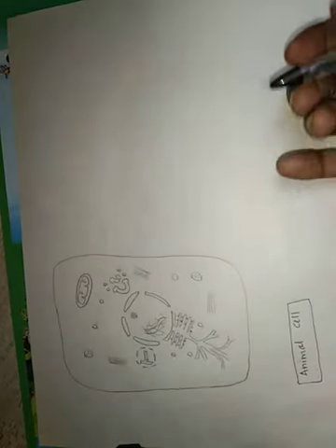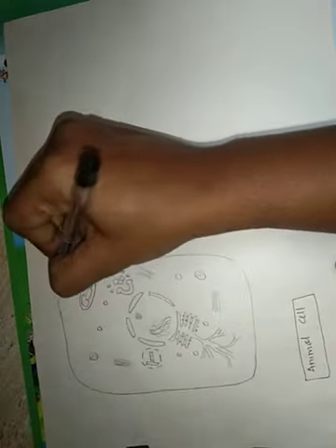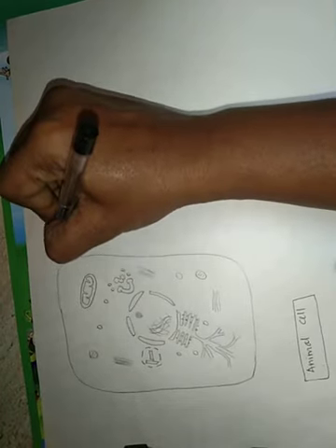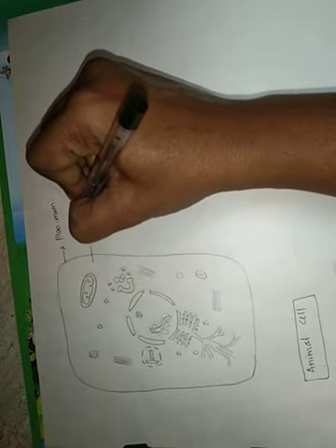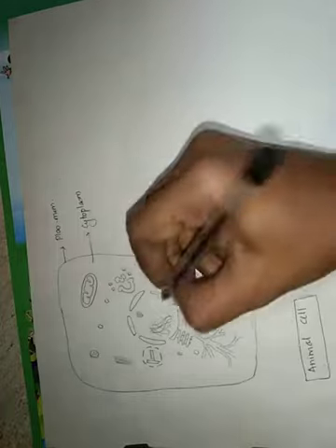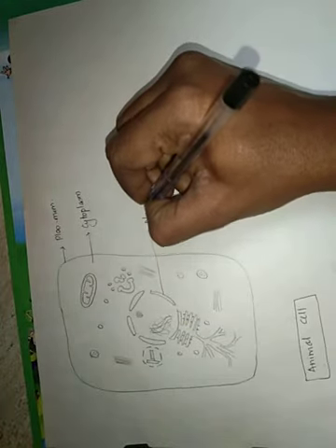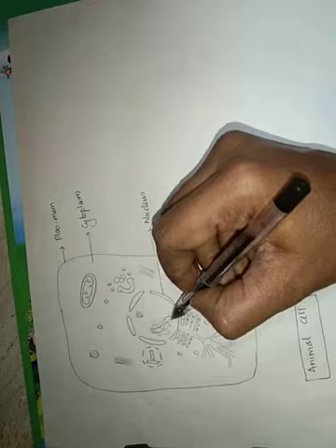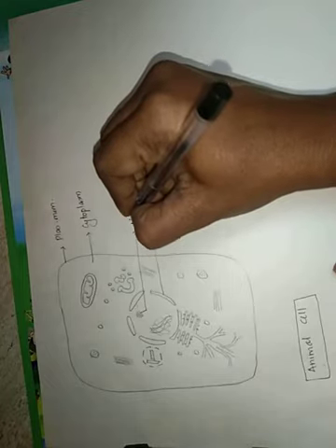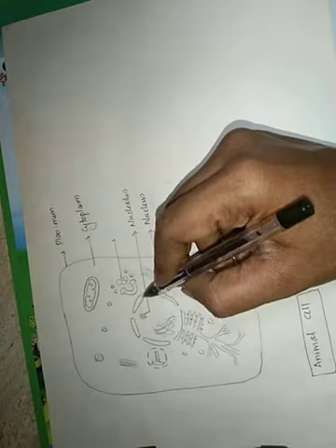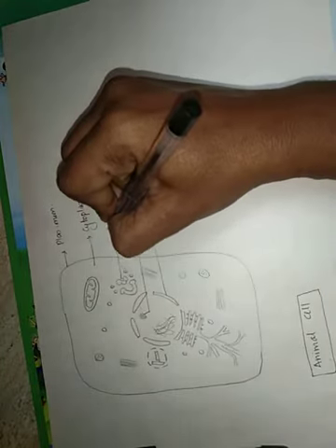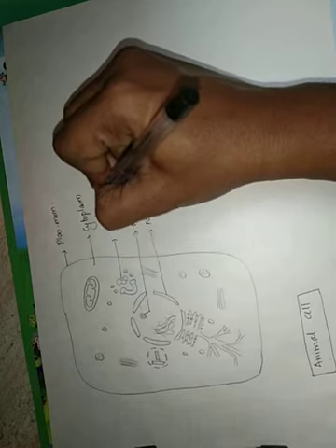Coming to the structure of an animal cell, it can be drawn in any shape because they do not have a cell wall, and their outermost cover is going to be the plasma membrane. And the inner part we call the cytoplasm. And the organelles, when we consider, there is the centrally placed nucleus with the chromosomes or the chromatin fibers and the nucleolus. So the nucleolus is clearly seen in both plant cells and animal cells. And this structure that is always present closer to the nuclear membrane is the Golgi body or the Golgi complex.